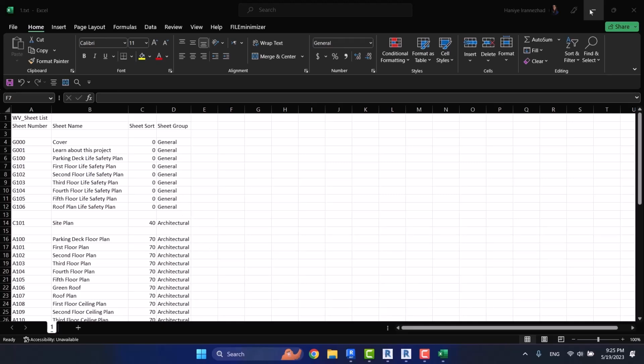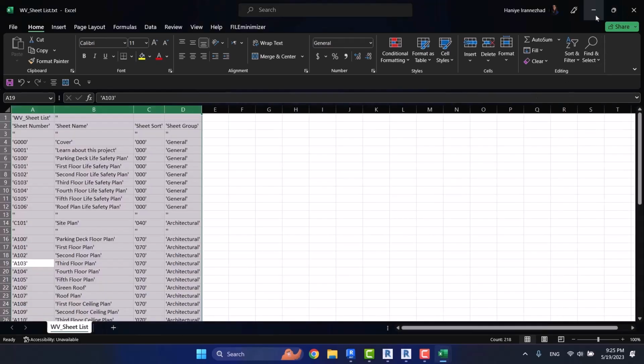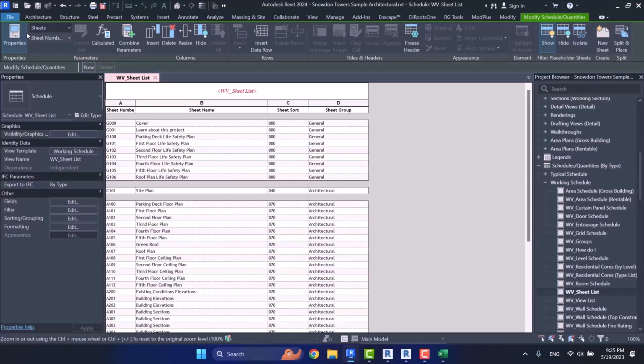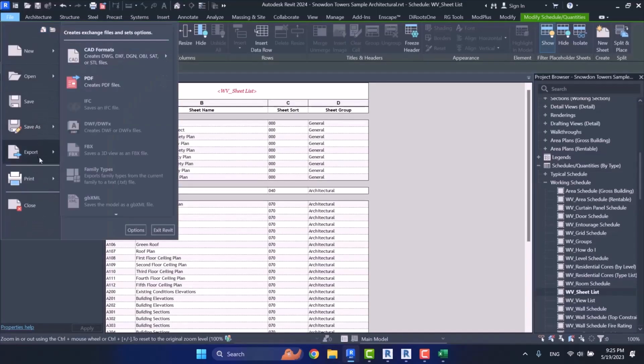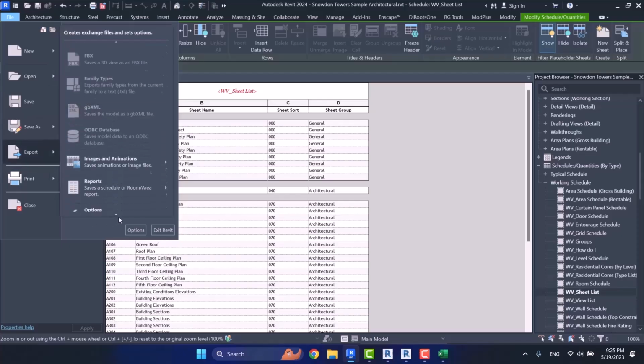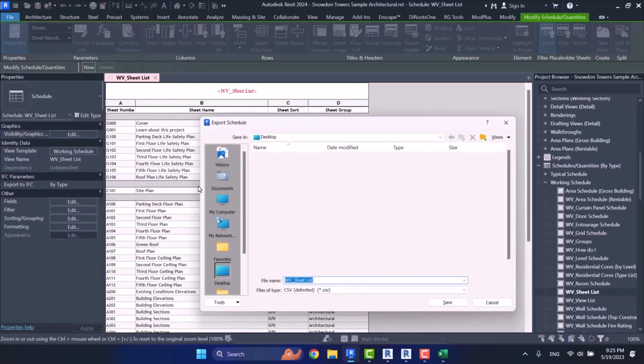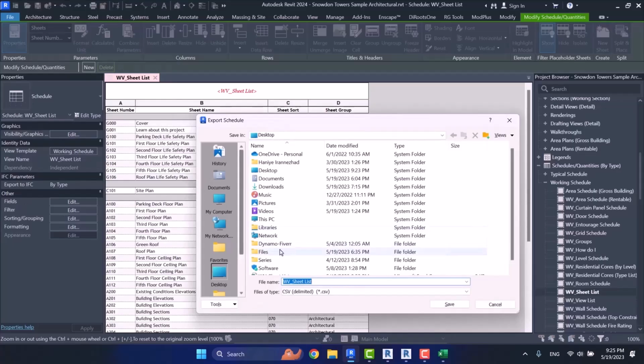But as I said, from 2022 versions onward, we can use CSV format to export our quantity schedule. Let's try this too. See, CSV format is much better than text format. In fact, it's more intelligent. We're going to talk about it now.